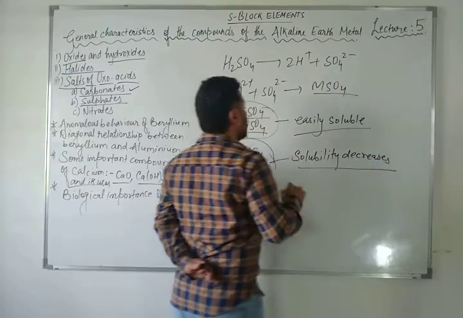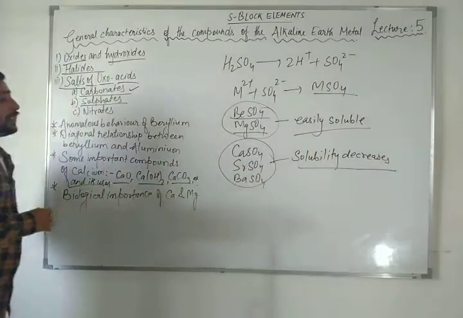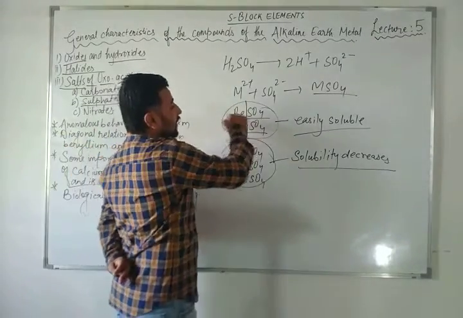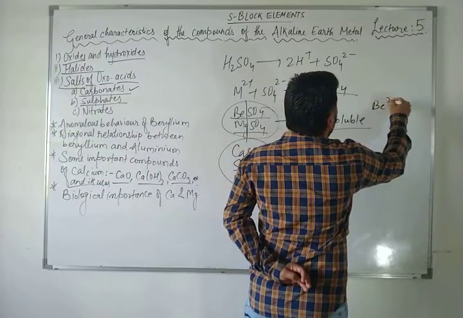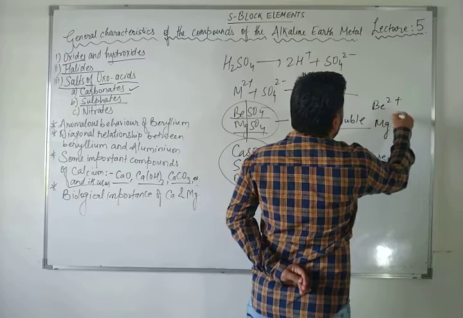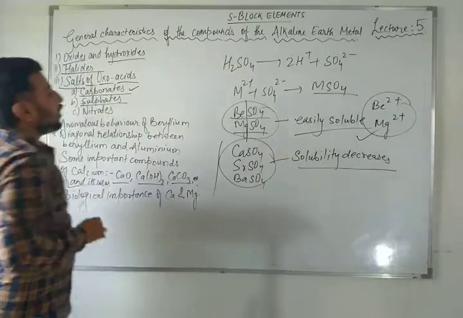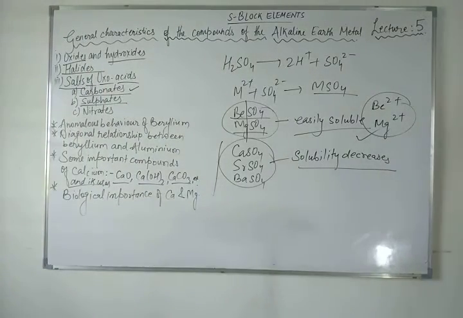Got it? Now you can ask me, sir, beryllium 2 plus and magnesium 2 plus, is that right? Yes, these ions overcome the lattice enthalpy factor, and therefore their sulfates are soluble. So that's why they are easily soluble in water. The others do show lattice enthalpy effects, but not to the extent that beryllium and magnesium do.